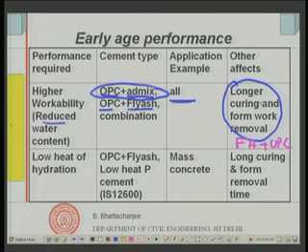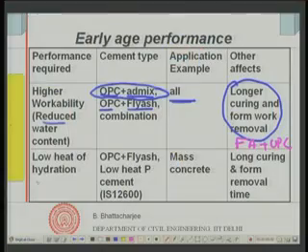Where with just OPC you can do it in 7, here you would need a curing time of 10 days when you are using fly ash. So, curing time would be longer, and so will be the case with formwork removal, because strength gain is relatively less in the case of OPC and fly ash, and therefore you need a longer period of time before you could remove the formwork. So, this is the other effect.